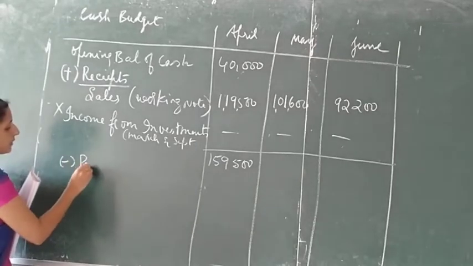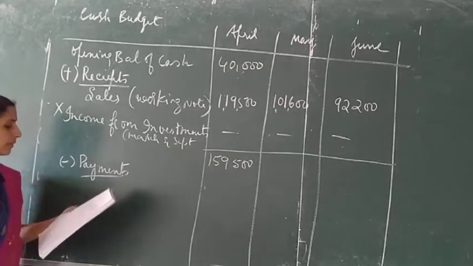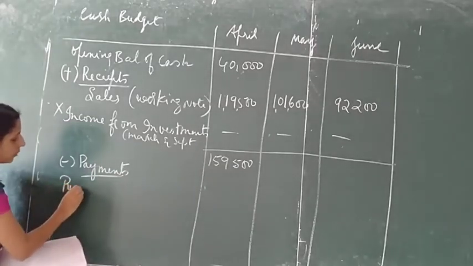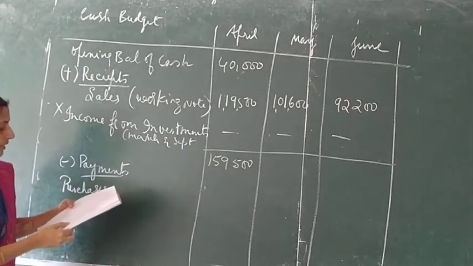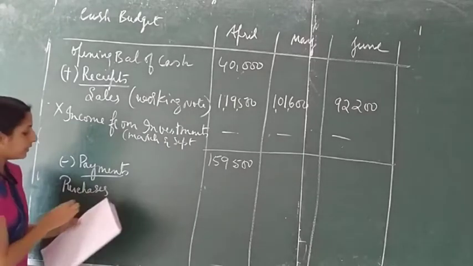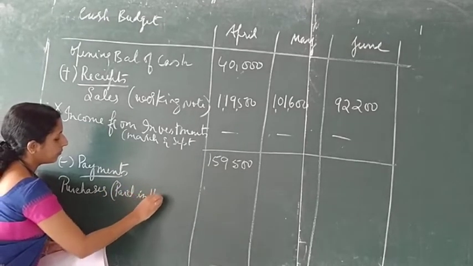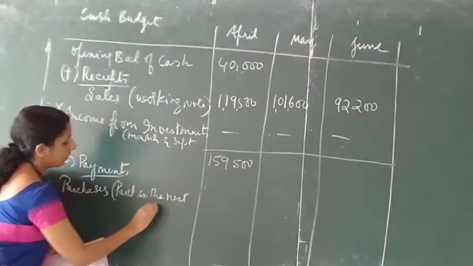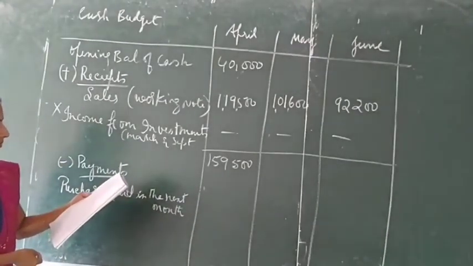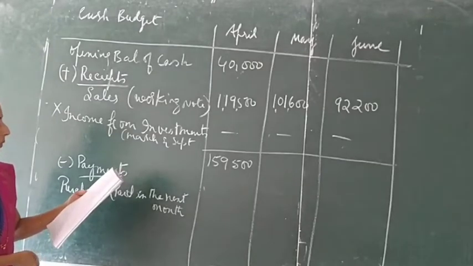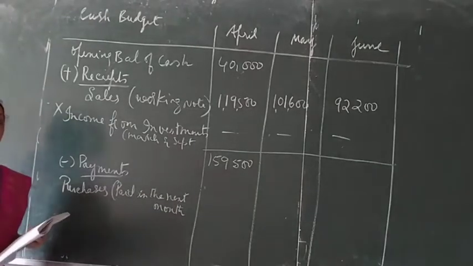Minus payments. Under payments you have purchases. Purchases are paid in the next month. So for the April month you need to take the purchases of March.